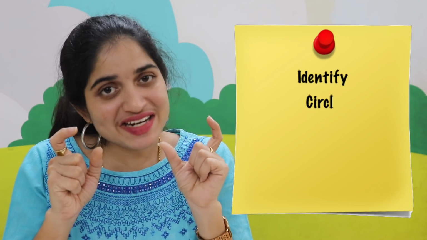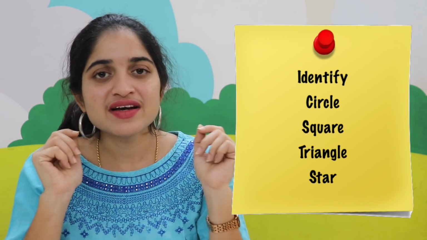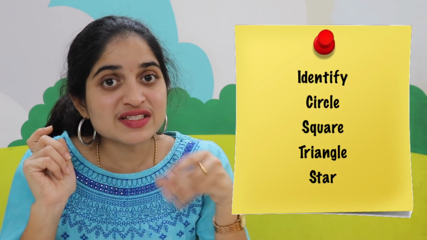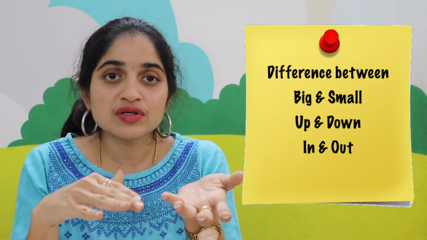The child should identify a circle, a square, a triangle and a star. Looking at one particular shape, they should be able to say which shape it is. They should know the difference between big and small, up and down, in and out.